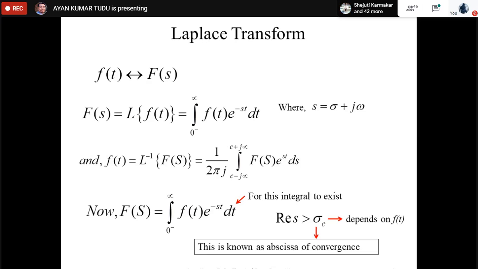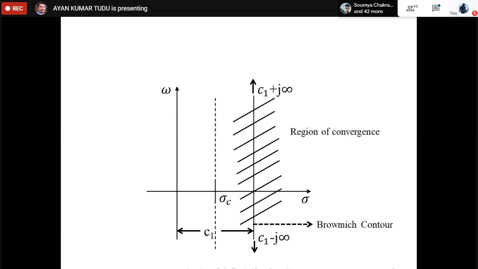So what is the Laplace transformed figure then? The figure that we are seeing now is in the frequency domain. Sigma is on the x-axis, real part, and omega is on the imaginary axis. This domain is known as the s domain, also known as the frequency domain, specifically talking about Laplace transform. This is our sigma c, which is our abscissa of convergence. This is our region of convergence where our solution will be present. So this is our ROC, or region of convergence.